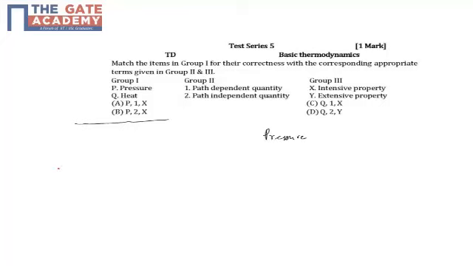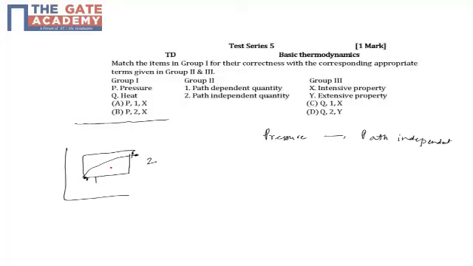Now, coming to path dependent and path independent. Pressure is path independent because it doesn't depend on the path. The change in the pressure between two state points doesn't depend on the path followed. Whether you are going from state 1 to 2, the change in the pressure is always P2 minus P1, whether you have gone straight or gone this way or that way. It doesn't matter, it's only P2 minus P1.